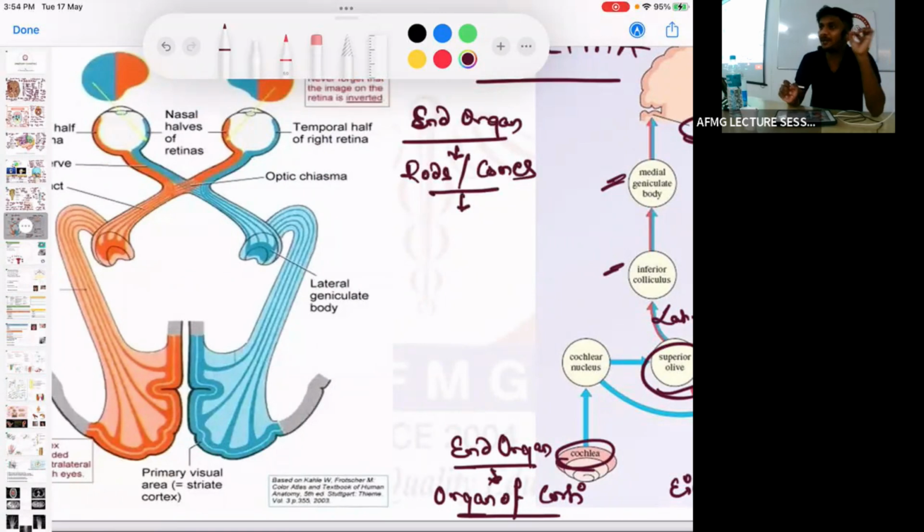Rods and cones are which type of neurons? They are first order neurons. Very good. And they are the bipolar neurons. Rods and cones are bipolar neurons. ठीक है. So bipolar neurons दो जगह पे पड़े. First was the olfactory neurons. So second are the rods and cones.